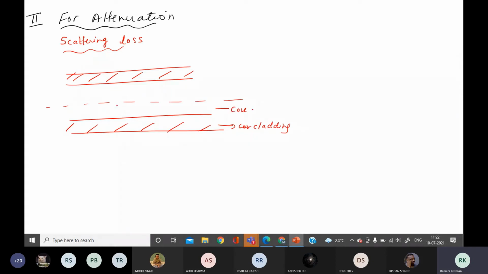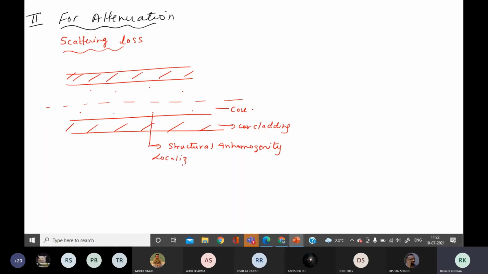Okay. Now, when glass is being made from the liquid state, at some places in the glass there will be regions where the density of the glass will be more. At some places, there may be no uniformity. So the glass is not homogeneous. So there is some localized structural inhomogeneity during the fabrication of the glass.